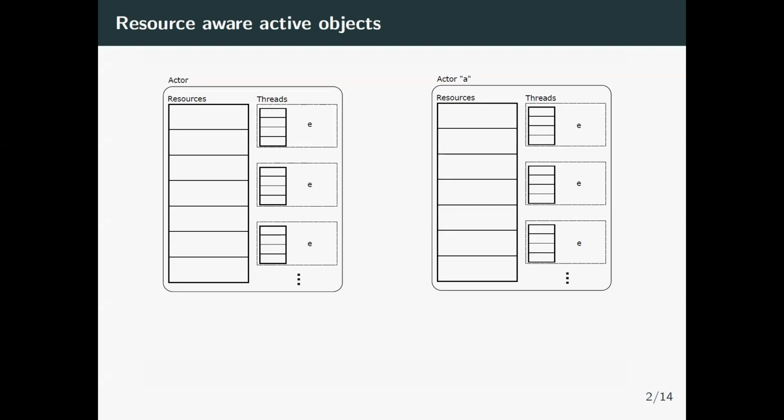That gives us actors that will have many threads, of which only one will be running and the rest will be suspended, but all the threads will have access to a common resource pool. To access this resource pool, a thread performs a hold, which moves a resource from the resource pool into its local environment. And if it has a resource in its local environment, we can release it into the actor's pool to be accessed by other threads. Resources are not visible to other actors.